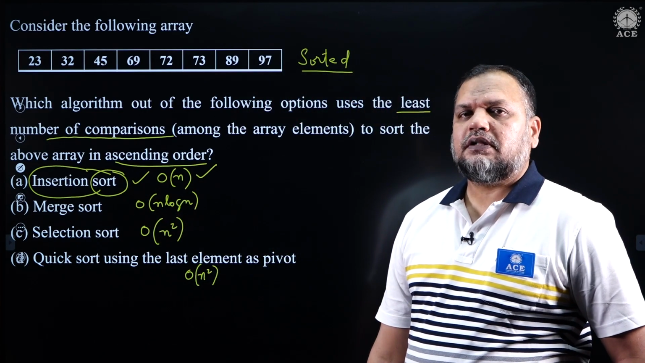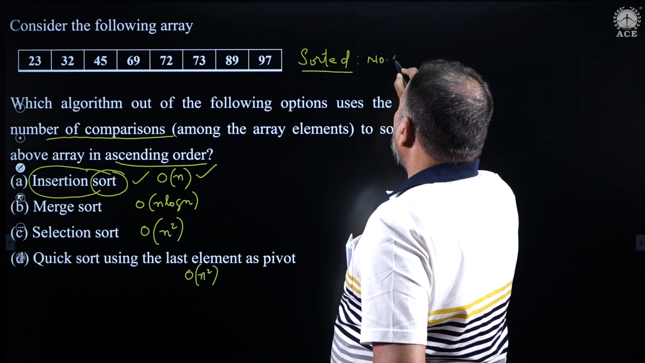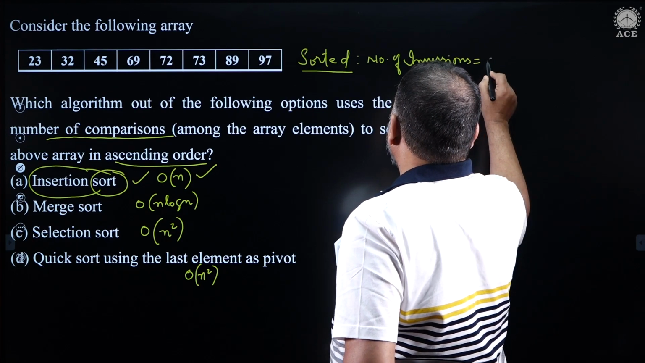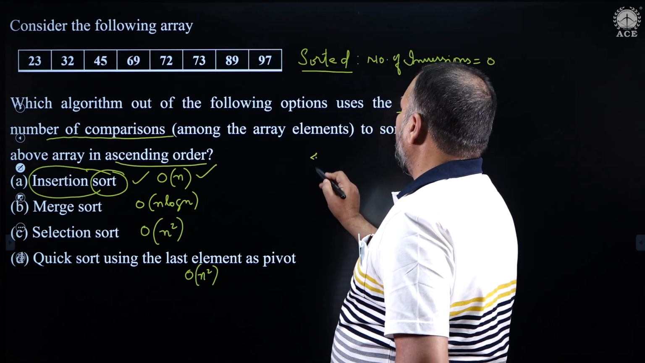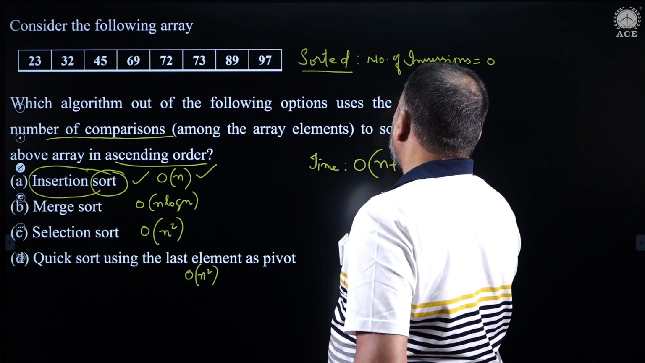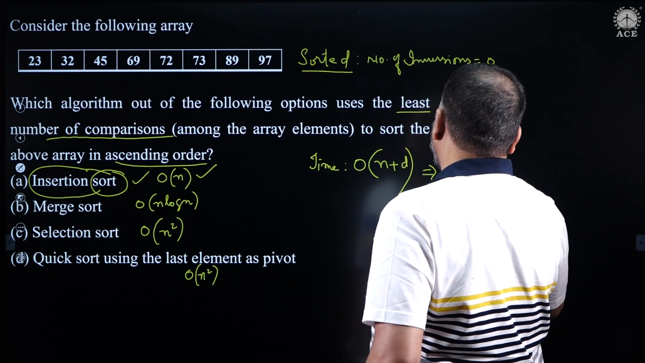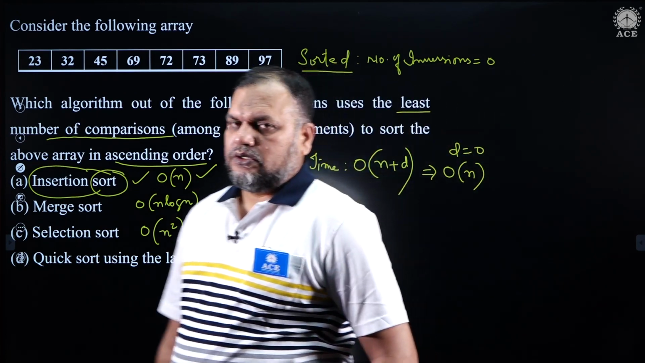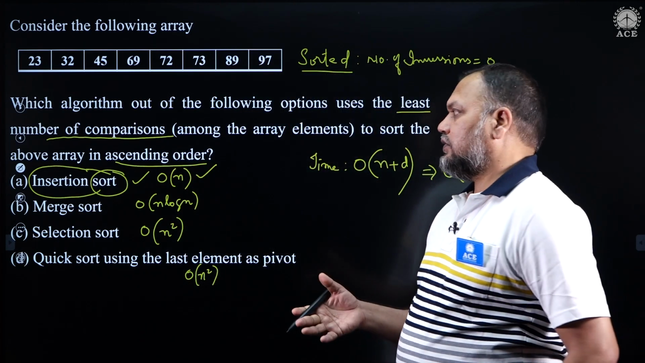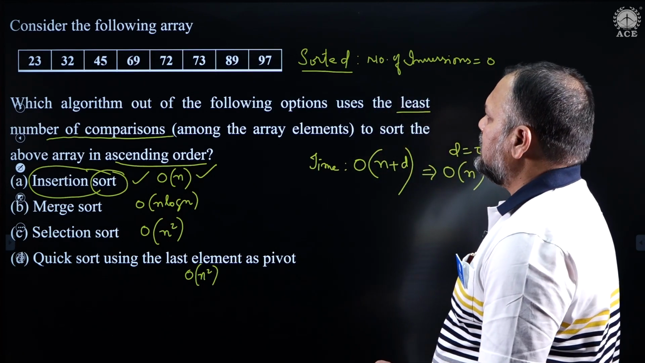Insertion sort will take the least number of comparisons, because when the array is already sorted, the number of inversions is 0. The time complexity of insertion sort with respect to the number of inversions, as we gave in the lectures, is order of n plus d. Therefore, if d is equal to 0, it is order of n. So the least number of comparisons is made by insertion sort when the array is already sorted; all the remaining options are greater than n. That is a very simple question. This is an MCQ.